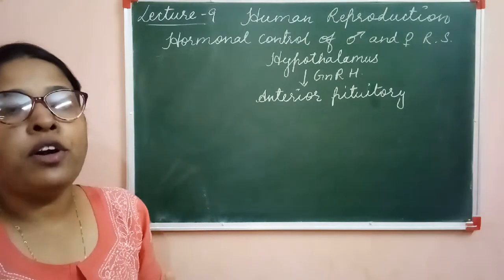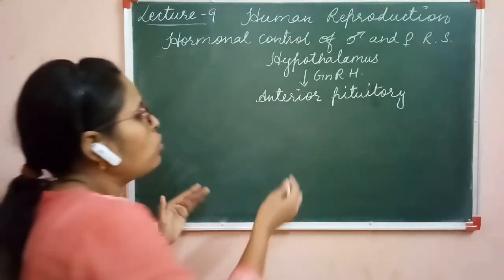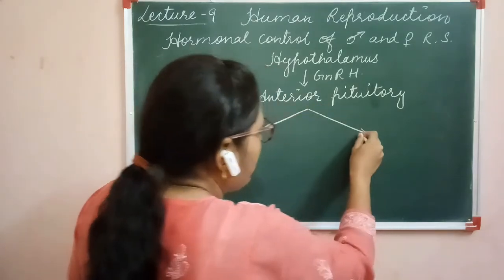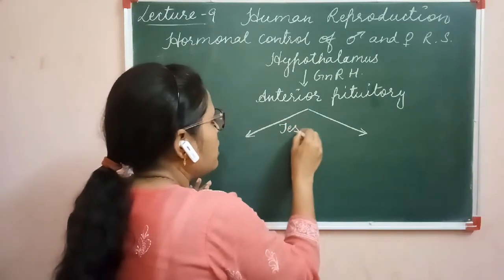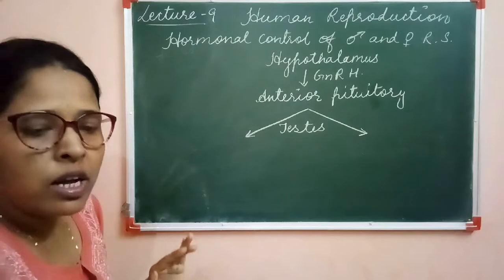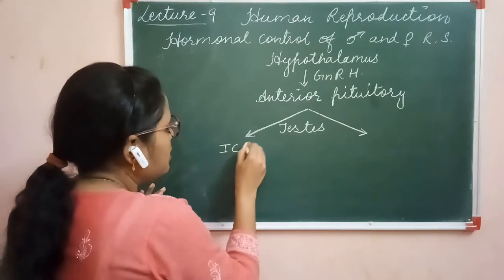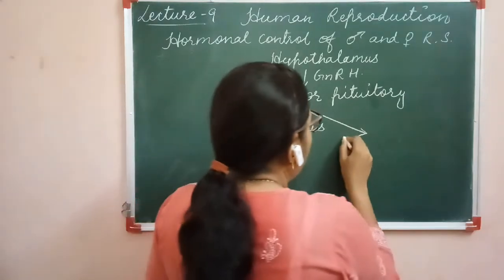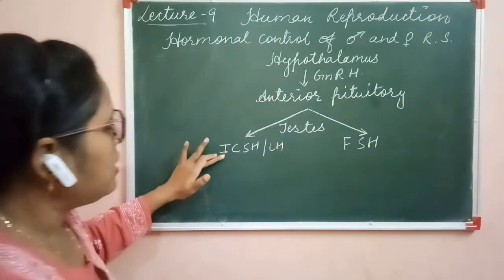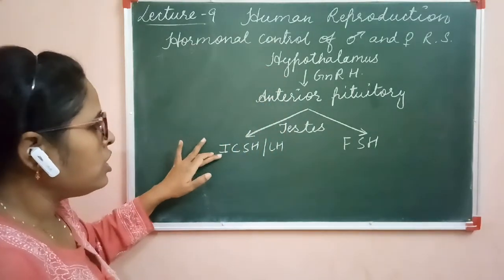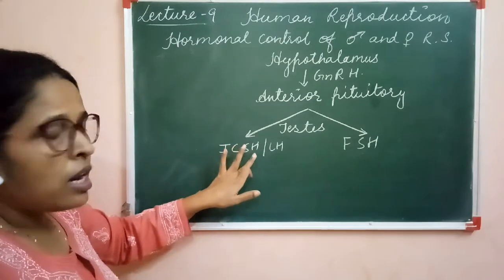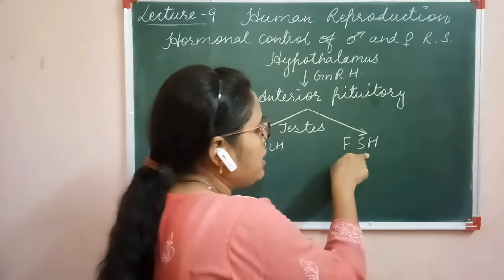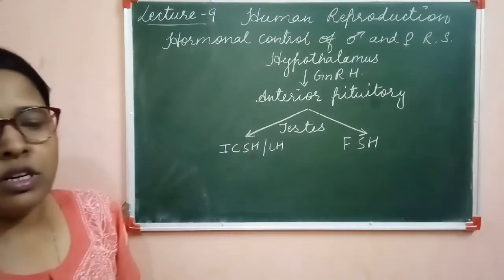This anterior pituitary stimulates the testes to secrete two types of hormones, called ICSH and LH, and here the FSH. ICSH means interstitial cell stimulating hormone. LH means luteinizing hormone. FSH means follicle stimulating hormone.